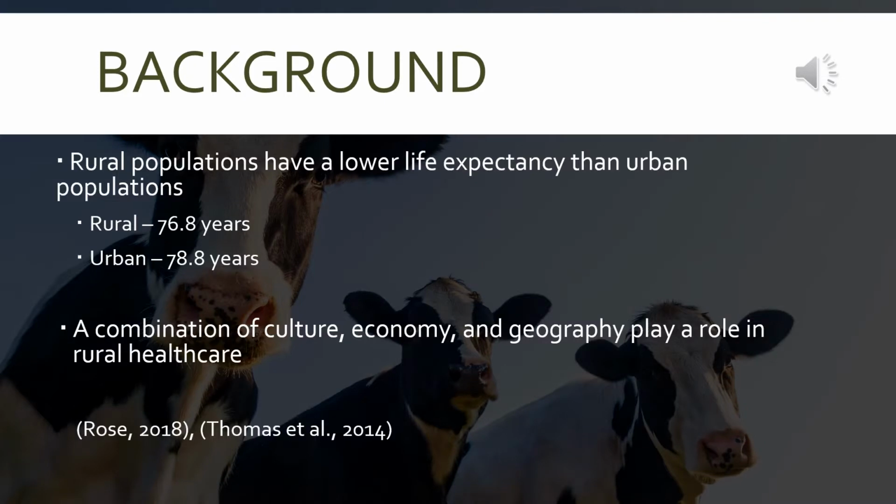In general, rural populations have a lower life expectancy than the urban population in every demographic category. Overall, the life expectancy of an adult living in a rural community is 76.8 years compared to an urban community of 78.8 years. And this pattern is the same for men, women, and across all races. A combination of culture, economy, and geography play a role in rural healthcare, access to care, and barriers to receiving care, and I'll go into more detail about these factors and how they affect the health of the population.